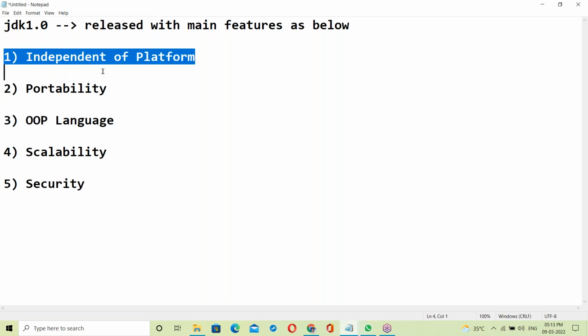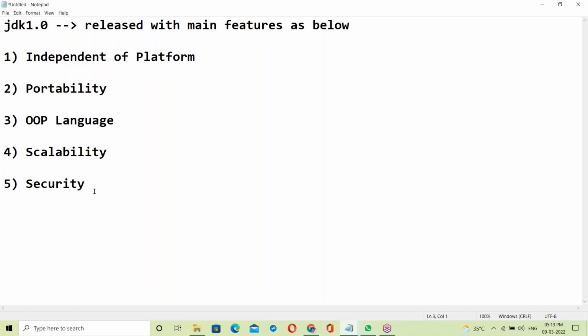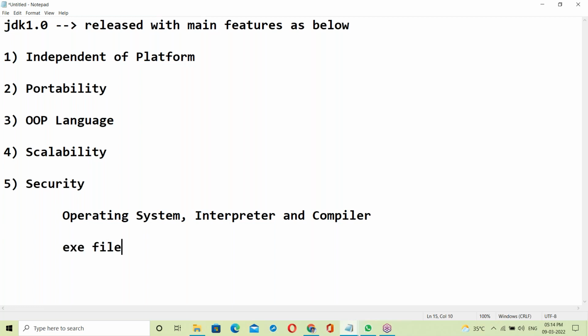See, independent of platform, portability. To understand these features, you must have some basic knowledge. Once you have that knowledge, it is easy to understand all the features. Basics like operating systems, what is OS, next interpreter and compiler, next exe file and dot class files.